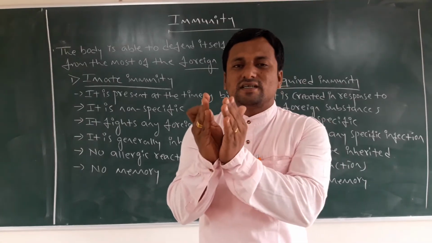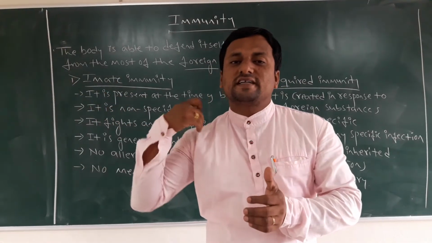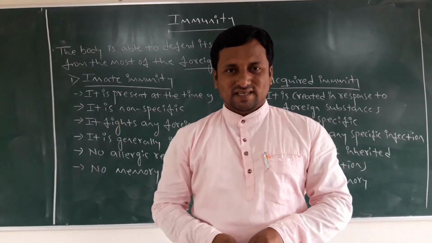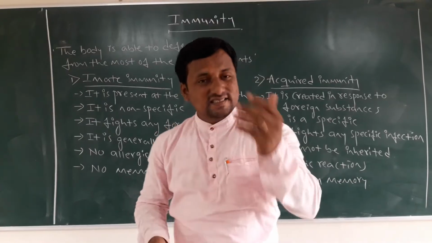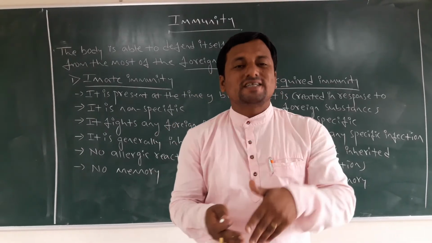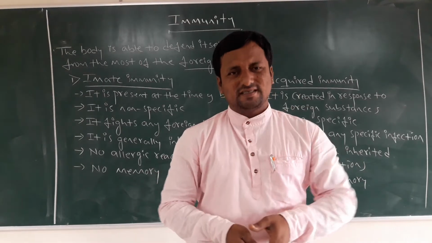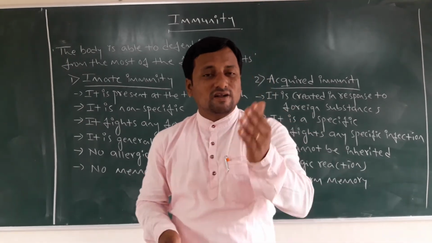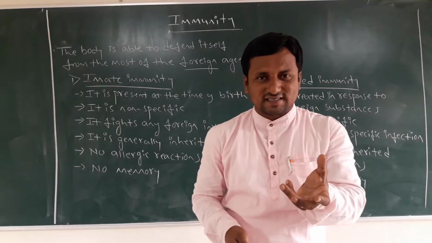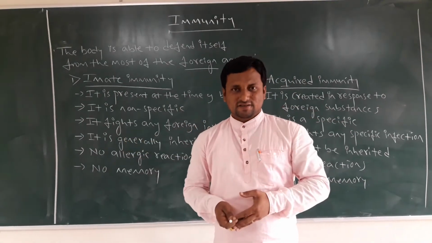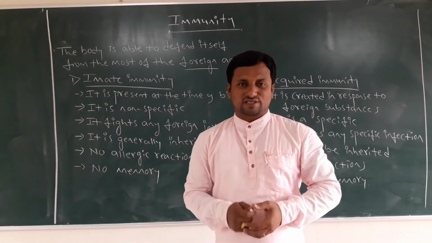Foreign agents are nothing but things that infect us from outside. You already know the disease concepts. There are so many types of diseases, protozoan diseases, viral diseases, bacterial diseases or fungal diseases. These are nothing but foreign agents, foreign bodies, foreign infectious molecules.